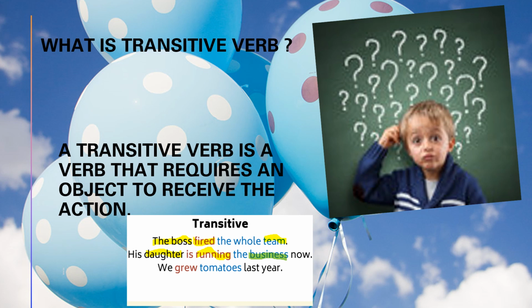Another one: we grew tomatoes last year. Subject is we. And what is the verb? Grew. Grew what? Tomatoes. You are getting your answer of what. It means these three sentences are transitive.